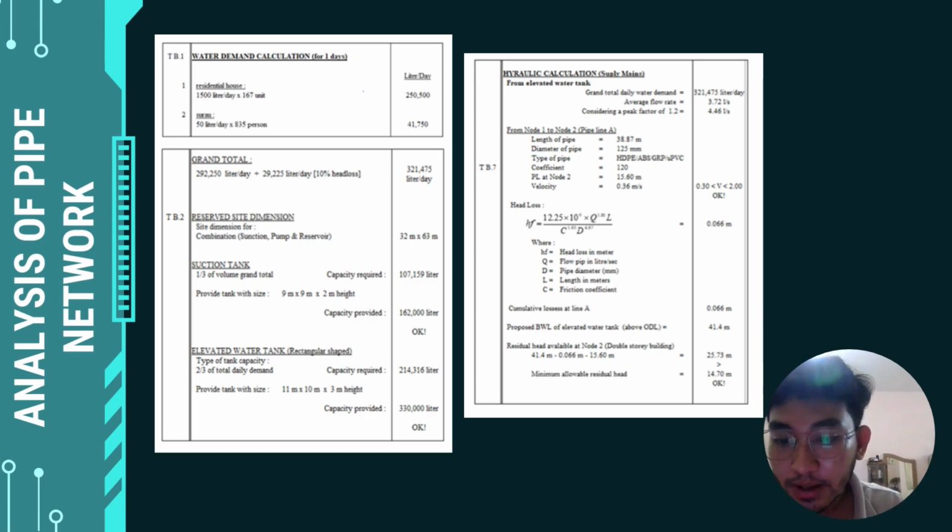The reservoir dimension is 9 times 9 times 2 for the proposed tank size. And for the elevated water tank, rectangular shape, the proposed size is 11 meter times 10 meter times 3 meter height.